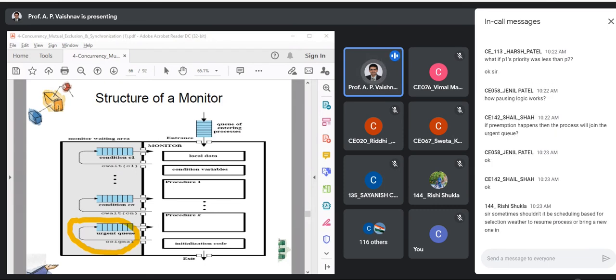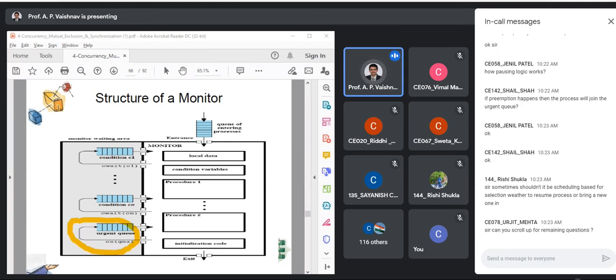Sometimes we shouldn't be scheduling based on selection. Yes. So your scheduling algorithm's complexity further increases if you are using a monitor. So it has to be modified. So the criteria of scheduling will depend on whether you are using a monitor or not. Yes, sure. I'll scroll.